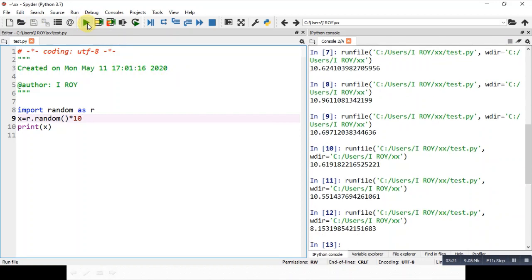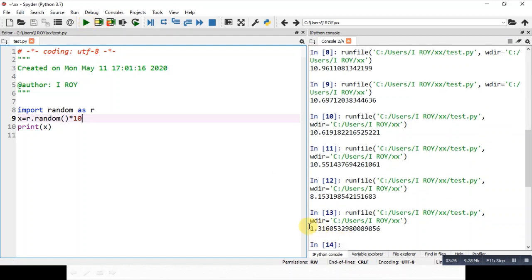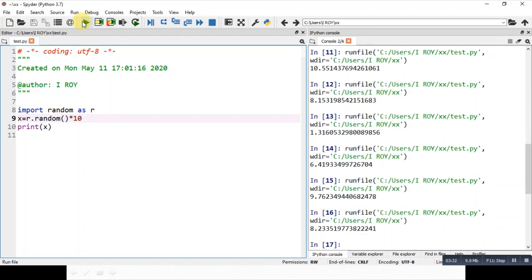So 8.153. Now the integer part you can see that it is changing, and in the fraction part there is a big change or difference. So these are the outputs that are generated. You can see the change here. So this is how it is working.